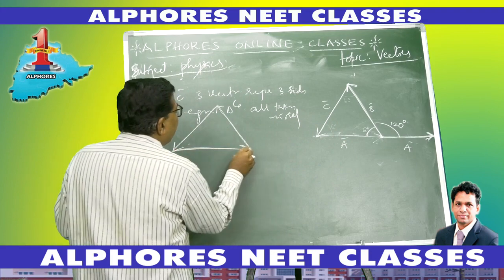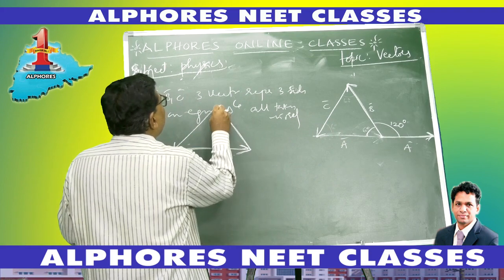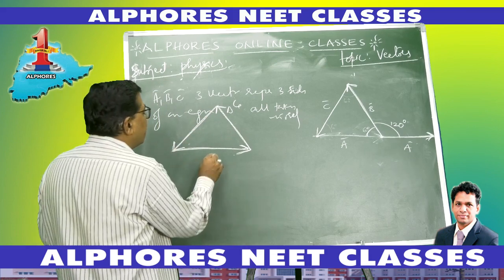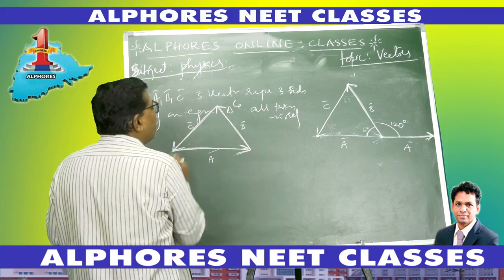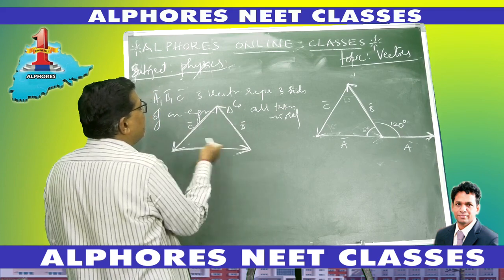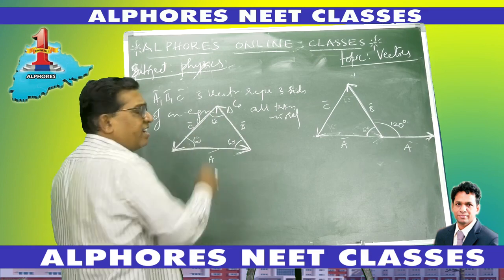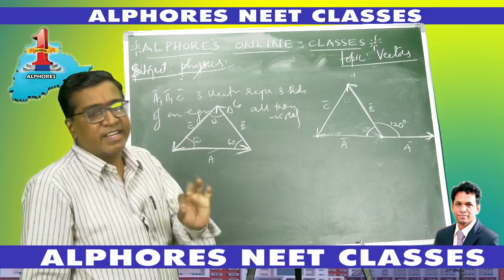Now actually the problem reads like this. When I draw the diagram, the picture is like this. He is asking to find the angle between A bar, B bar, C bar. This is A bar, B bar and C bar. But it appears to be very simple. It's an equilateral triangle. Angle is 60 degrees, 60 degrees, 60 degrees. It seems the angle is 60. But it is not correct.